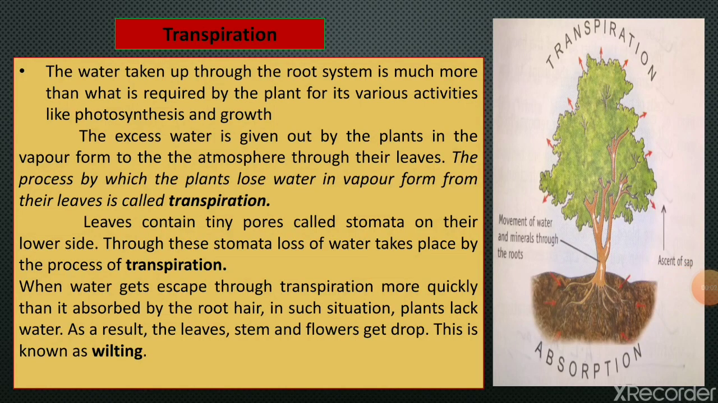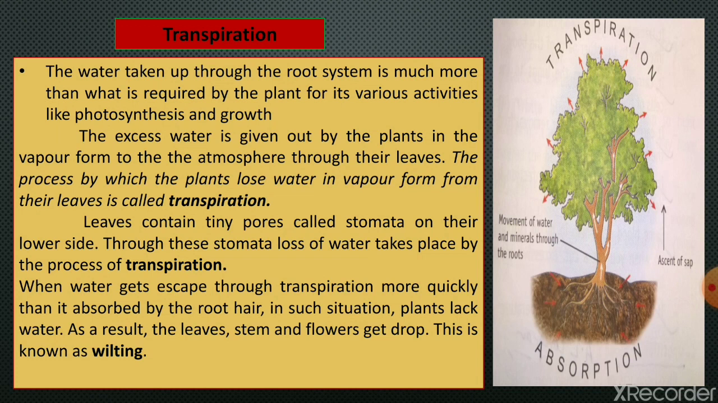Now students, our next topic is transpiration. You are all familiar with transpiration because you have studied it in 6th class. We know that the water taken up through the root system is much more than what is required by the plants for its various activities such as photosynthesis and growth. This means a large quantity of water is absorbed by the roots from the soil, but only a small quantity is used by the plants for making food or for other purposes. So the remaining water is lost into the atmosphere in the form of water vapor.